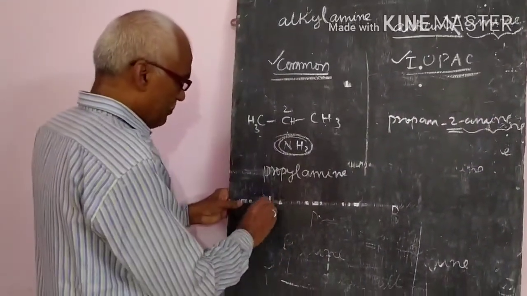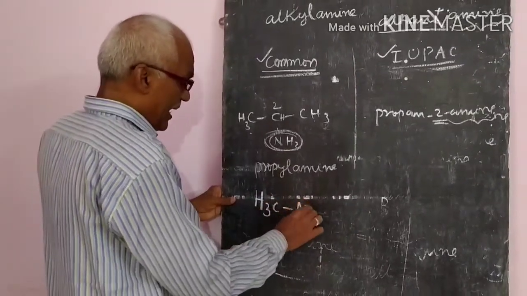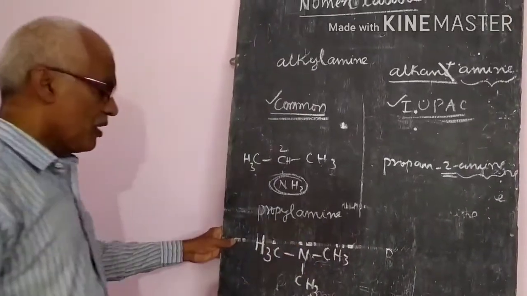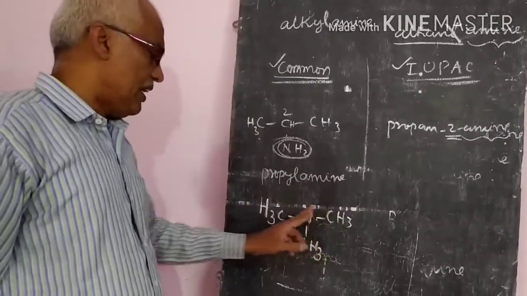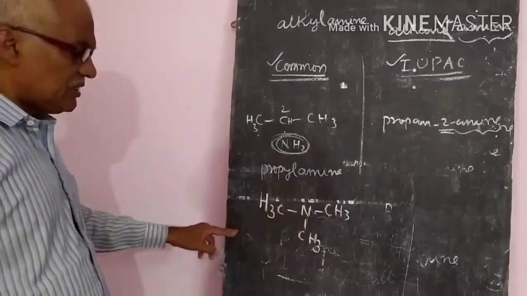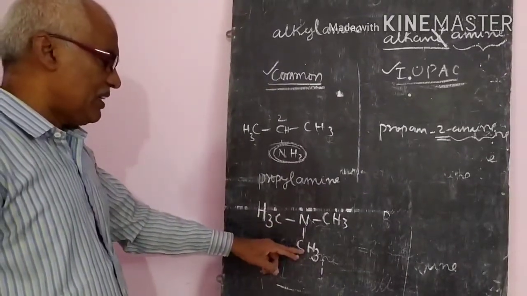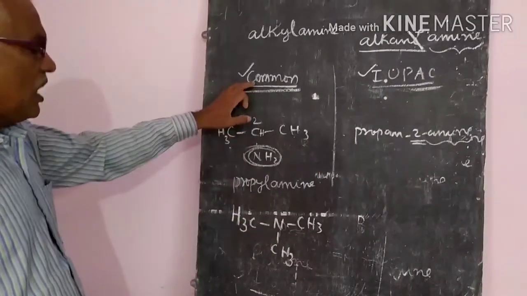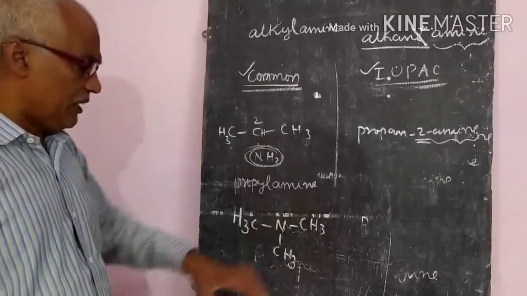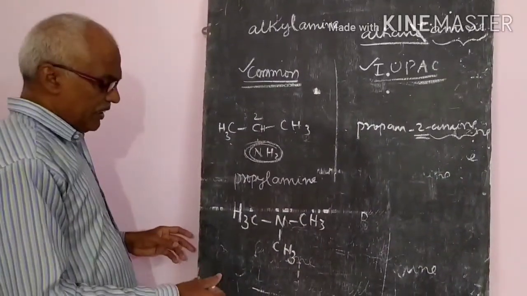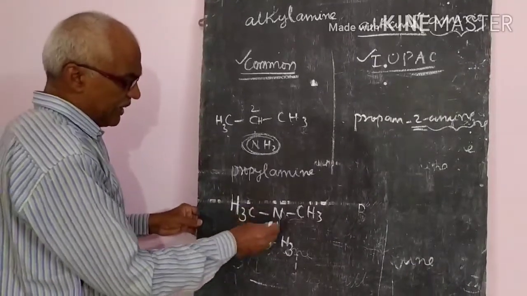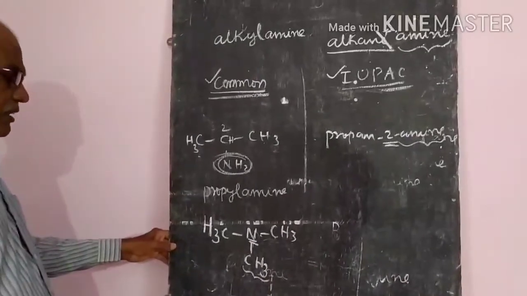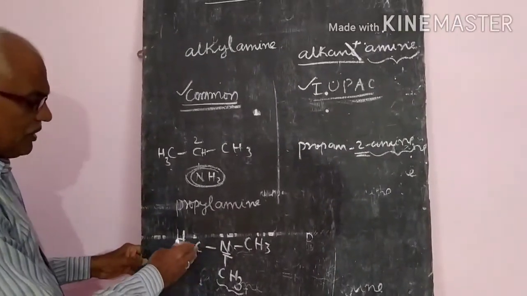Sometimes the same thing, CH3, and a CH3 group is there. But here, how many carbon atoms are there? Mainly 2 carbon atoms are there in the chain, but a methyl group is attached at the nitrogen. Whenever we are writing the common name, 3 alkyl groups are there. Then what name is given? At the nitrogen, a methyl group is there, so we would give a name like 2-methylpropanamine.